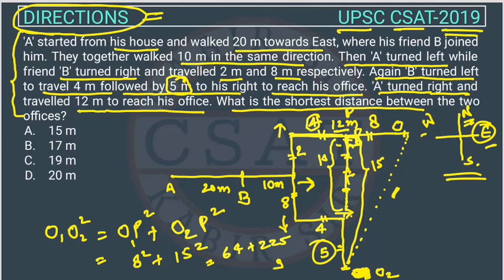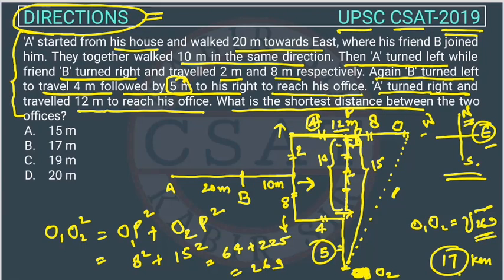So this is 289. So O1O2 will be the square root of 289. So this is the square of 17, right? So the answer will be 17. So the answer is option B, 17, right? Okay, so 17 is the answer.